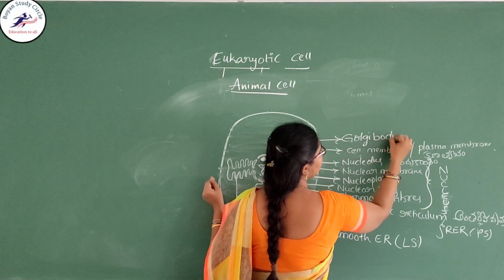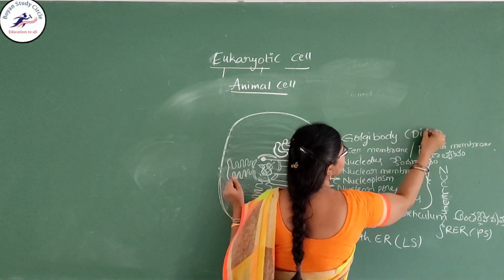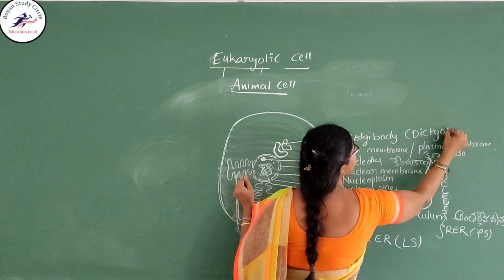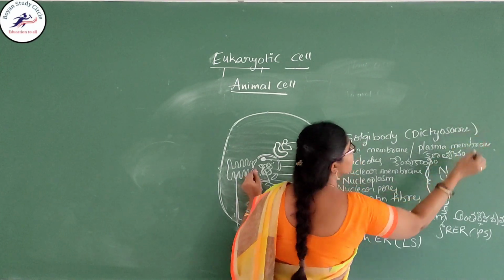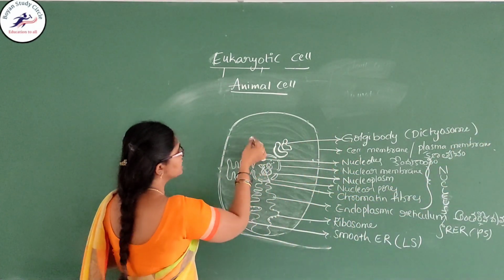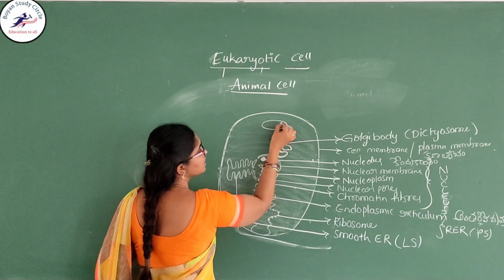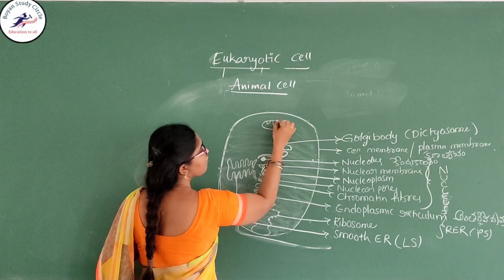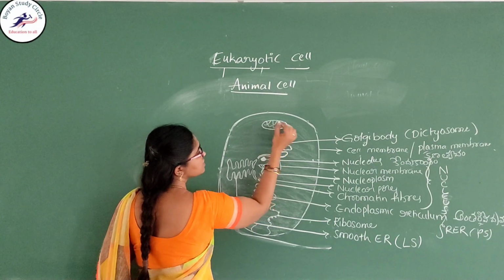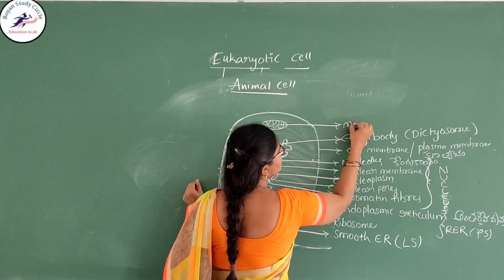The Golgi complex or Golgi body is also called the dictyosome. These are called dictyosomes. And the next one also contains a double membrane structure. The inner membrane is folded. This folded structure is called the mitochondria.